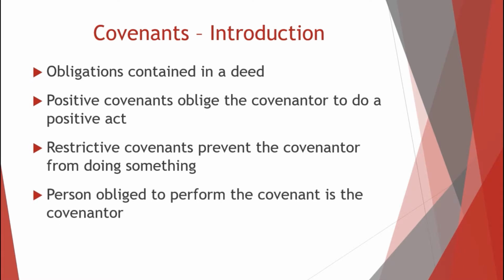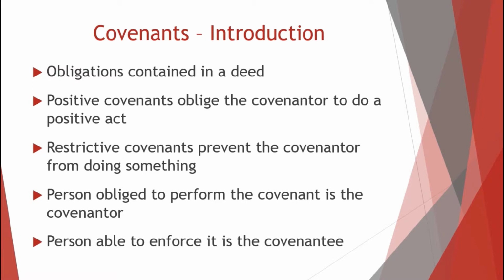The person who is burdened by the covenant is referred to as the covenantor, and the person with the benefit of the covenant is known as the covenantee. The original covenantee can always enforce the covenant against the original covenantor under the doctrine of privity of contract.